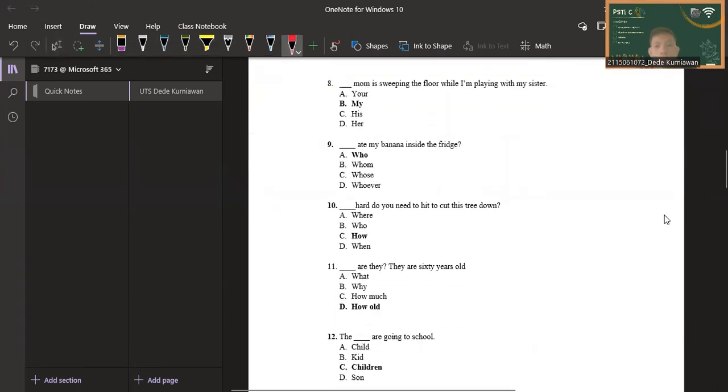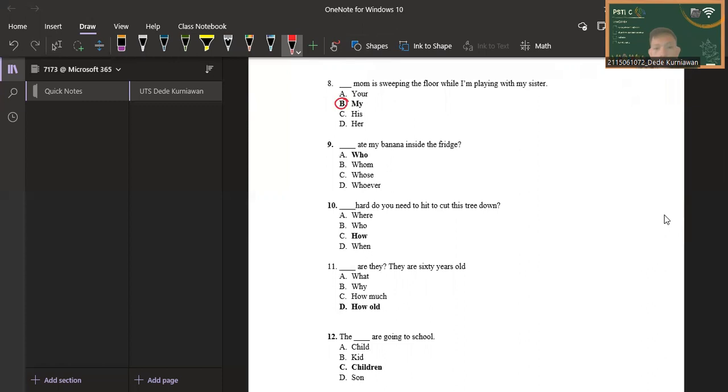Question number 8, blank mom is sweeping the floor while I'm playing with my sister. "Your mom is sweeping the floor while I'm playing with my sister" is not correct. So the answer is B, "my," because this tells that something belongs to someone.